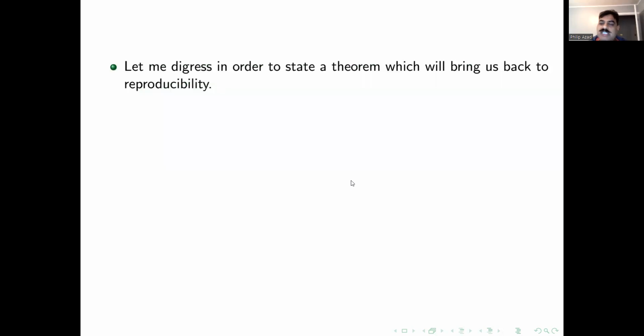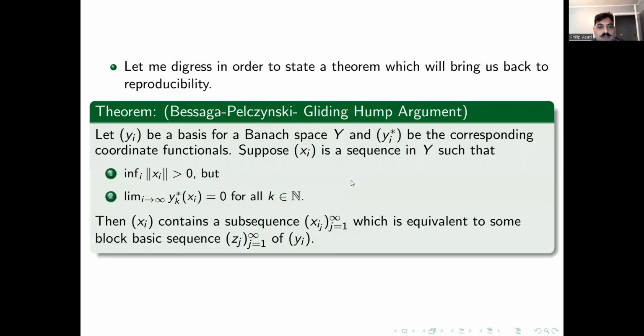Let me just digress for a little bit. I want to show you a theorem. And why is this theorem important? Because it brings us back to the definition of reproducibility. Reproducibility is based upon this particular theorem. This theorem was given by Bessaga and Pełczyński. The theorem says: let Y be a Banach space with basis y_i, and y_i^* be the corresponding coordinate functionals.